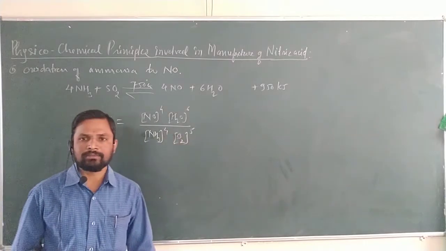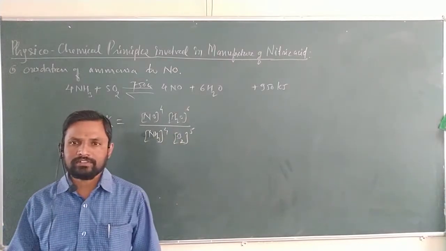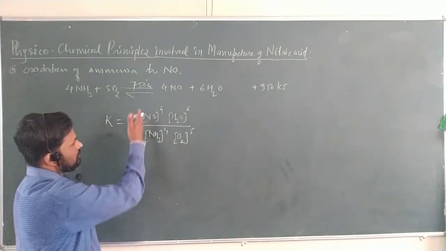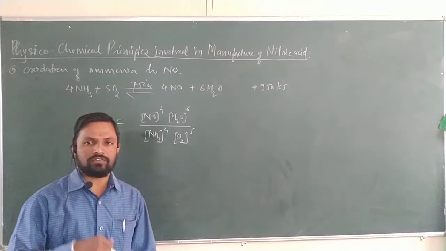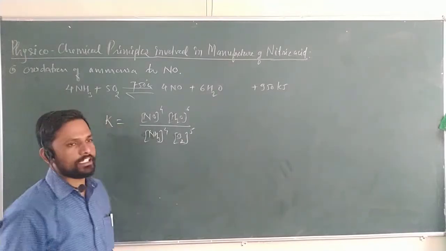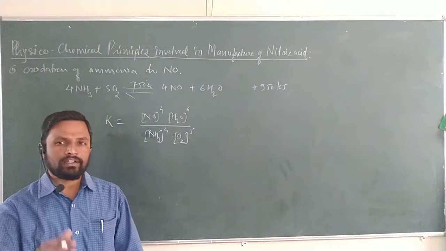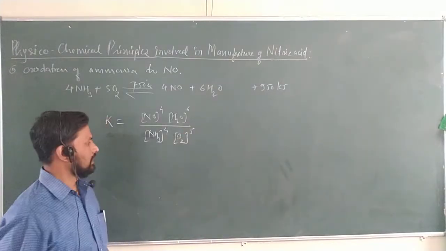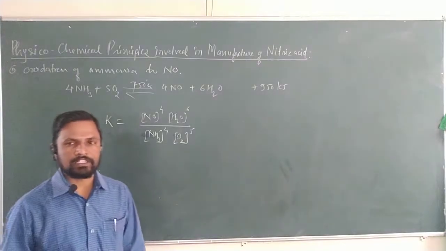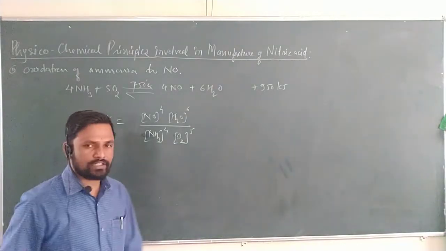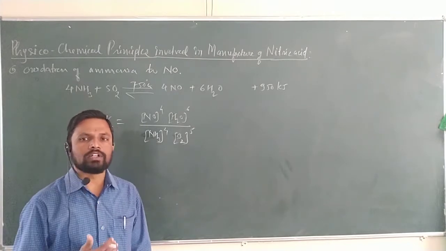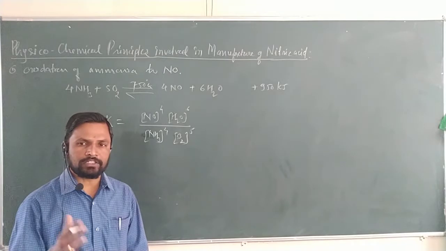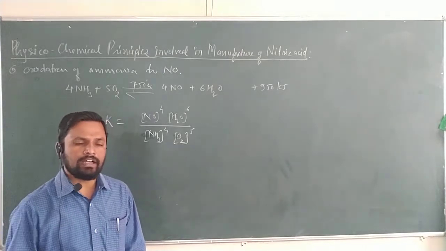Why are we writing the equilibrium constant? It tells us where the reaction stops and how the equilibrium shifts. Already we have seen that this is a reversible reaction, in which the forward reaction is exothermic and the backward reaction is endothermic, with 950 kilojoules of heat evolved. According to Le Chatelier's principle, if a reaction is exothermic, the temperature should be low, and pressure can also be used to some extent.